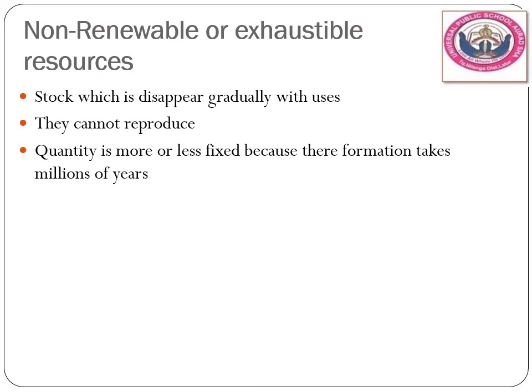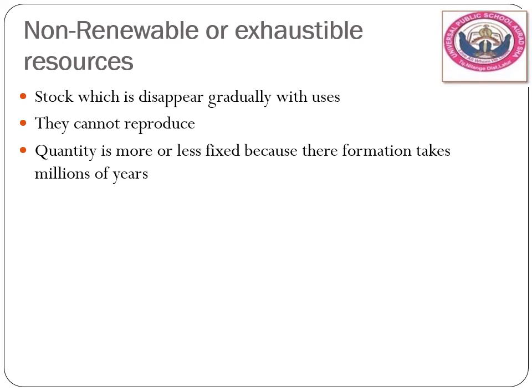The quantity is more or less fixed because their formation takes millions of years. These non-renewable resources, that quantity is fixed, more or less. कुछ थोड़ा है या फिर ज़्यादा है, मगर उनकी क्वांटिटी जो अर्थ क्रस्ट में स्टोर है, वो लिमिटेड है.